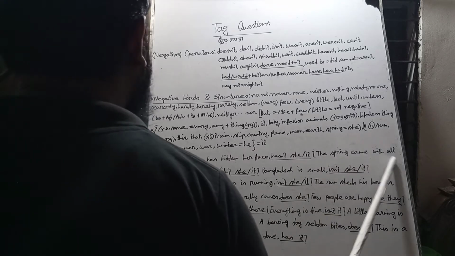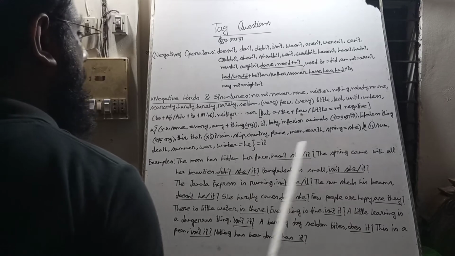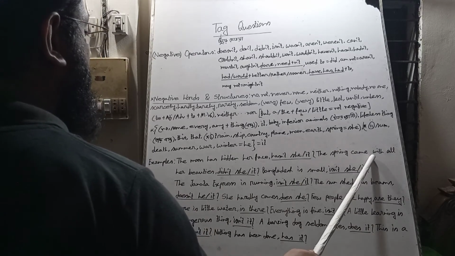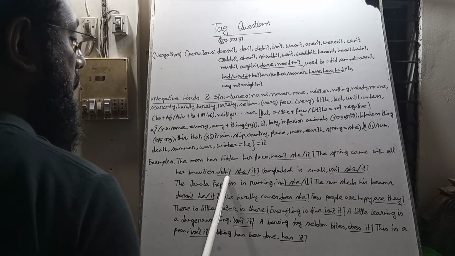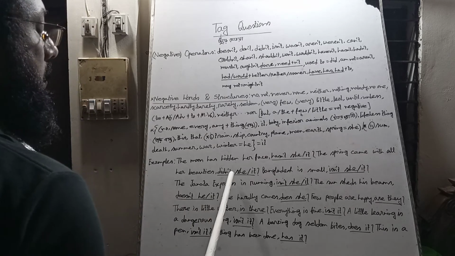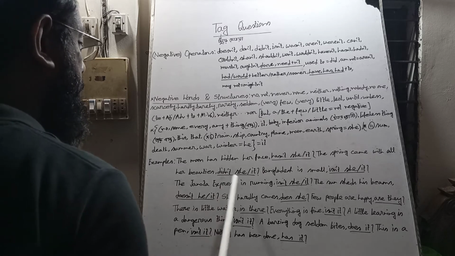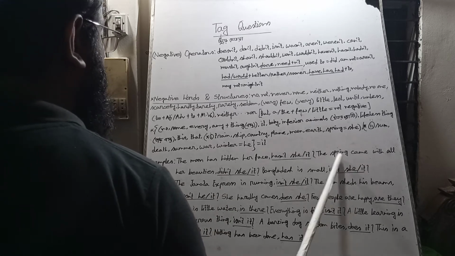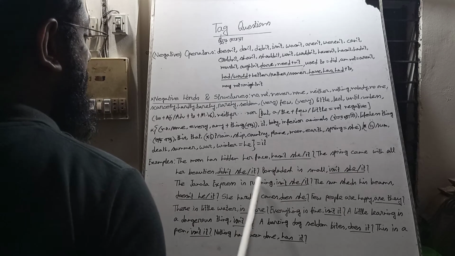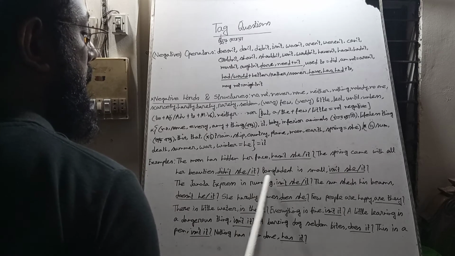The spring came with all her beauties. Came, past indefinite tense, we bring did. The sentence is affirmative, so the tag question will be negative. We bring not, and write didn't as contracted form, and the pronoun of spring is she or it. We will use one pronoun. At last we use a note of interrogation.